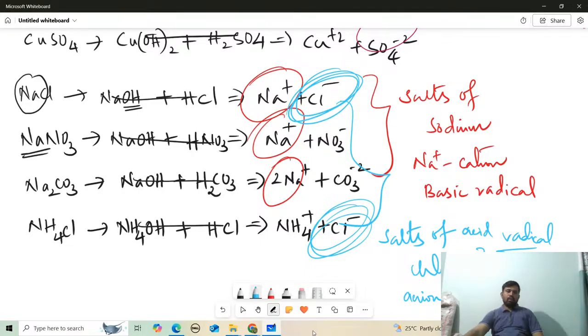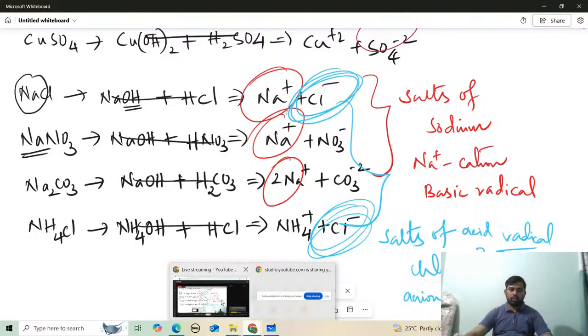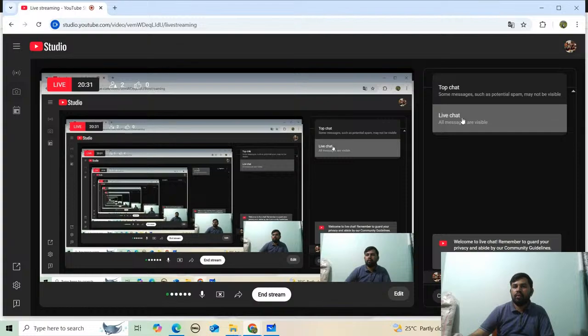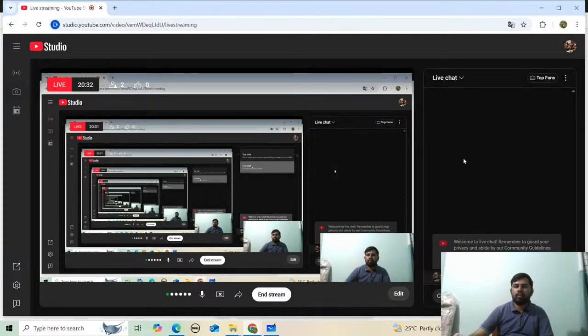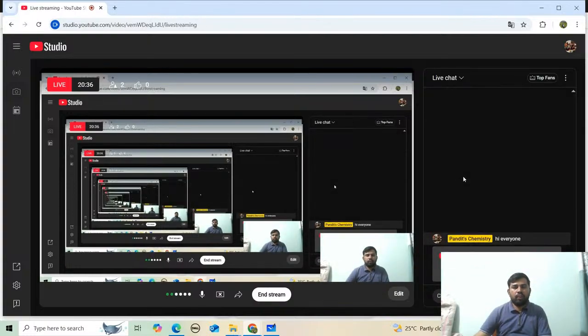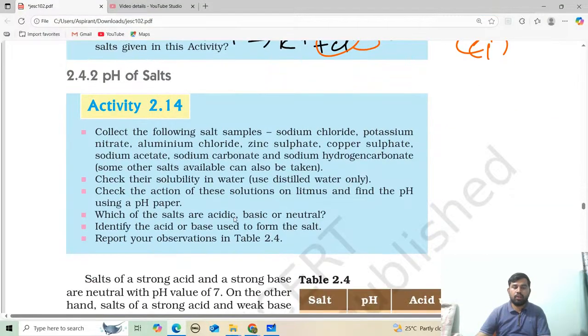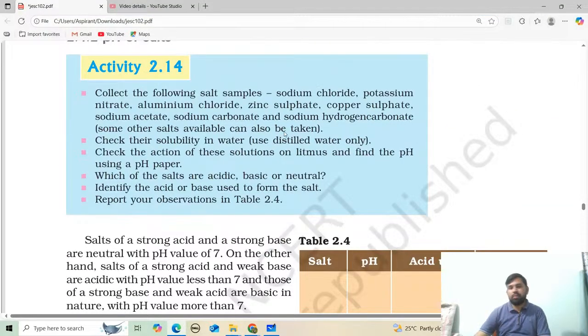Let's remember classification of salt. This is one way of classification, based on what kind of cations and anions they have. Now let's discuss the next topic, the pH of salt. So now see what is given here.